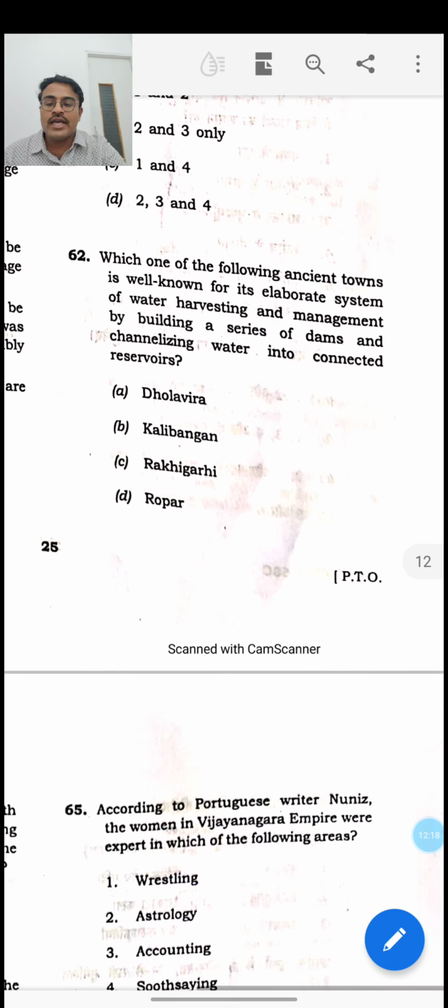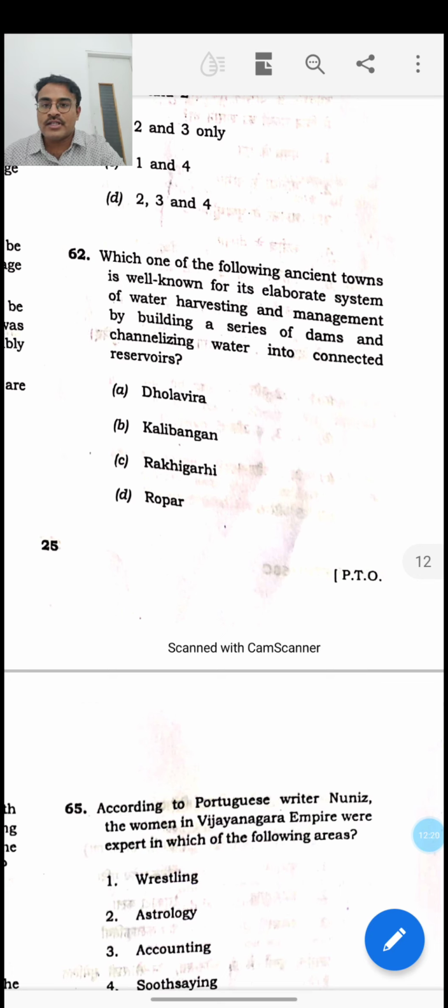Then, which one of the following ancient towns is well known for its elaborate system of water harvesting and management by building a series of dams and channelizing water into connected reservoirs? So the answer for this question is naturally Dholavira, because it is a UNESCO World Heritage Site of India.